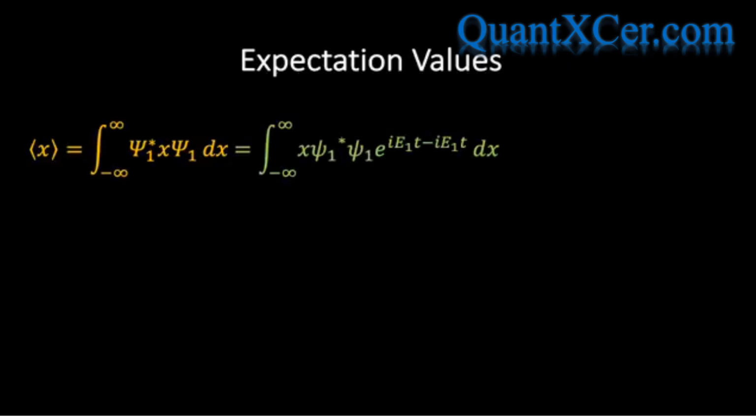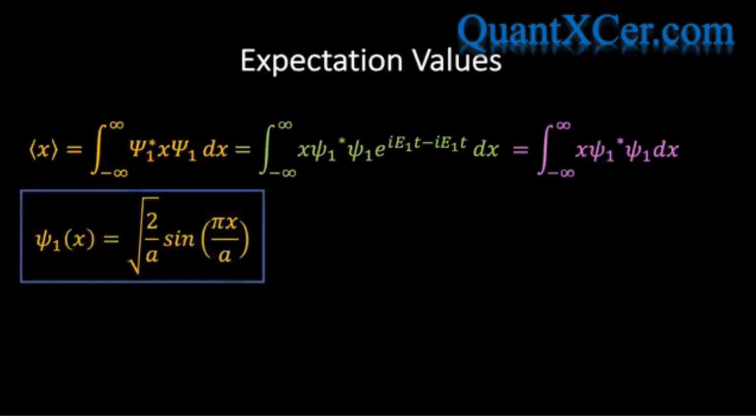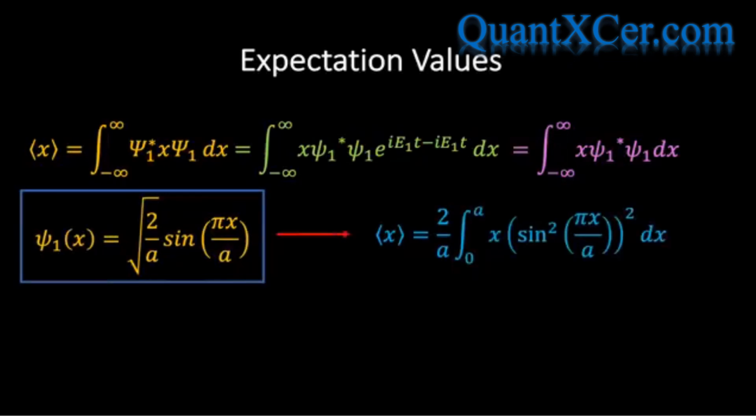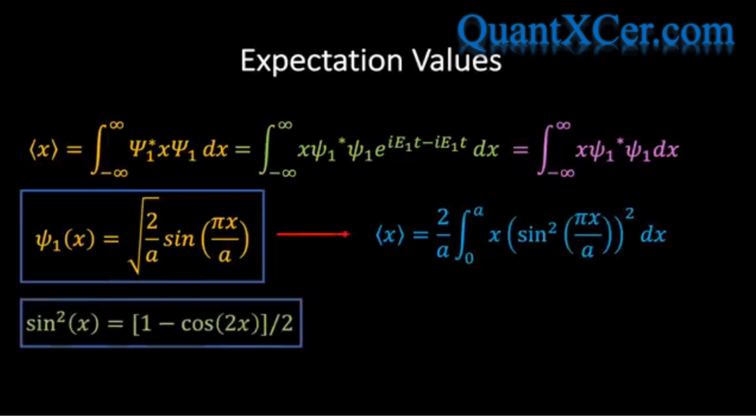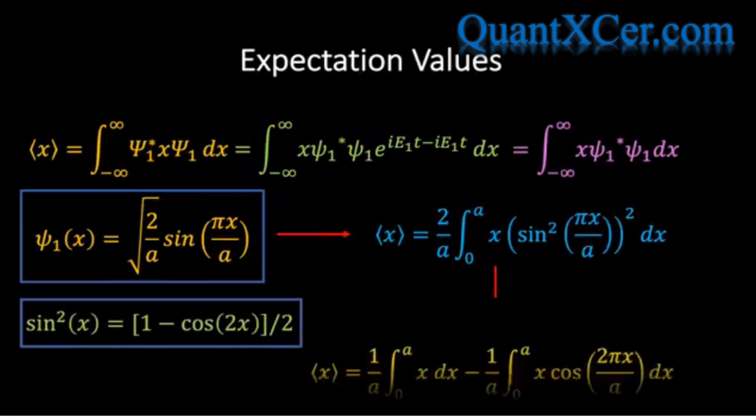To begin with, we write an expression for the expectation value of position in terms of the ground state wave function. If we then write this in terms of the energy eigenstates, we see that the time dependence drops out and we're left with the following purple expression. This is telling us that the expectation value of the position does not depend on time, but is a constant value. If you recall from our earlier analysis, the ground state eigenfunction is given by the following yellow expression, and if we sub this into our expectation value equation, we find the following blue equation. If we then make use of the same trigonometric identity that we used earlier, we can get rid of the sine squared term and we find the following yellow expression.